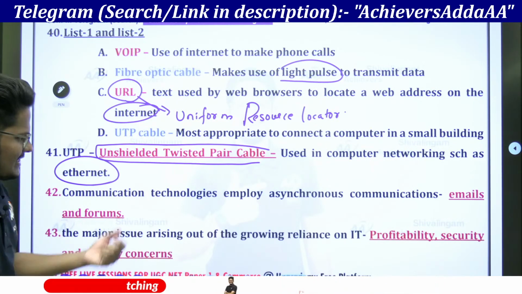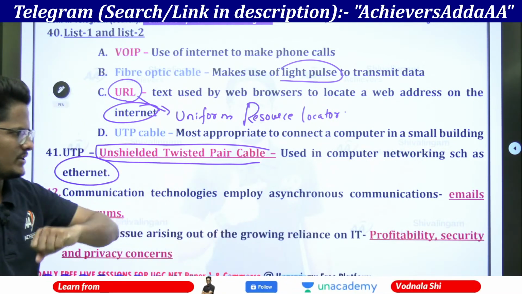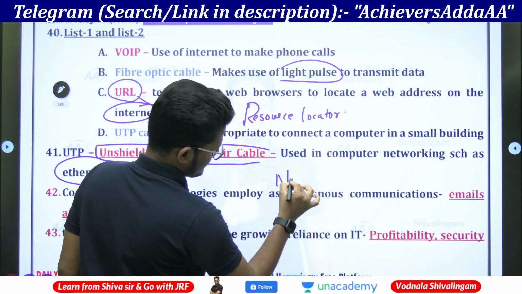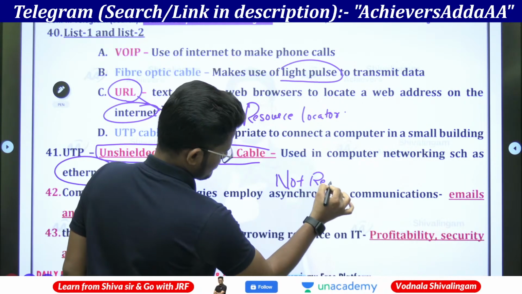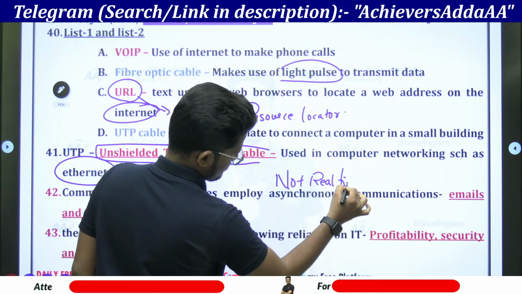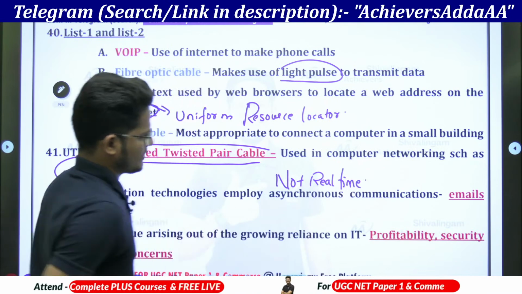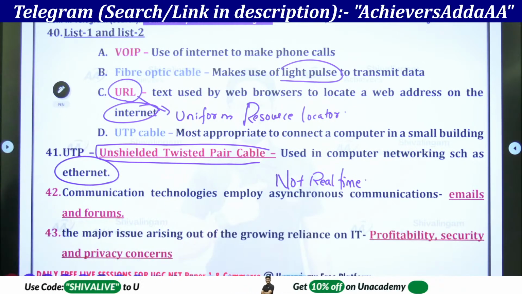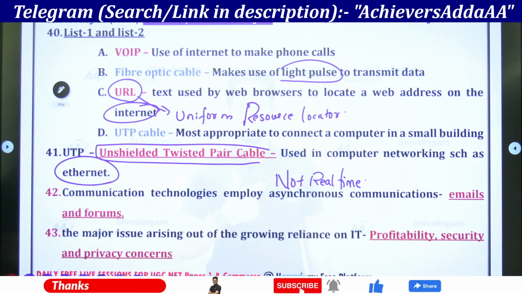And the communication technologies employ asynchronous communication. Asynchronous means not live, not real time. Not real time, right? So the major issue arising out of the growing reliance on information technology is profitability, security and privacy concern.